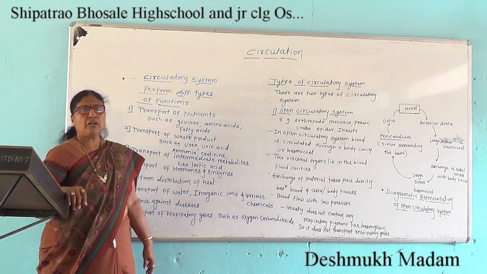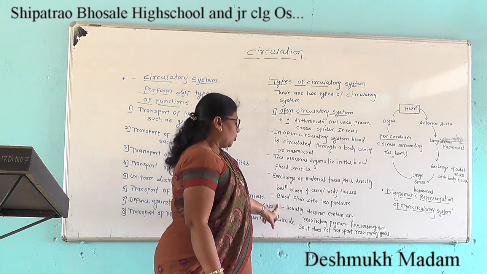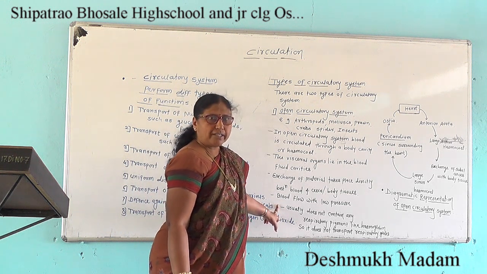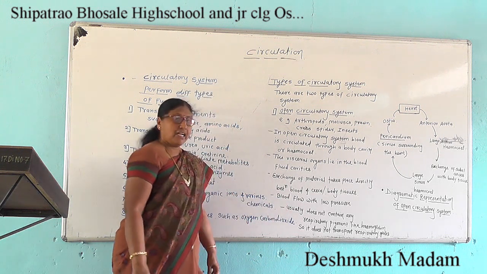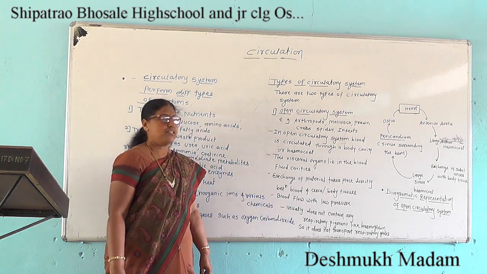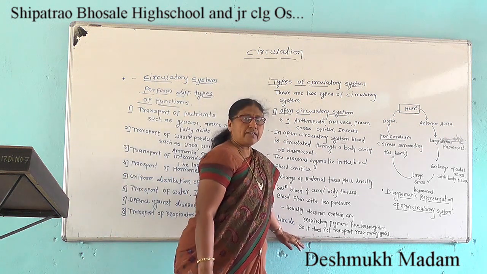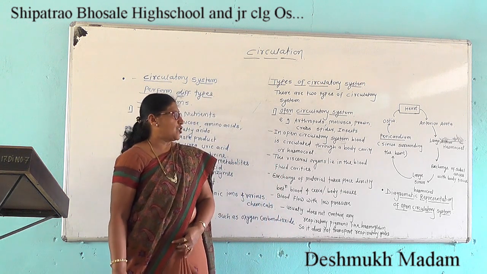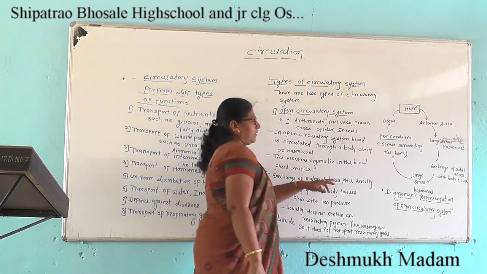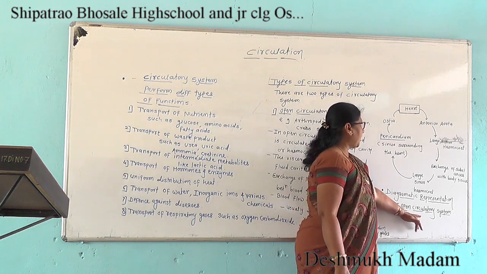Blood flows with a low pressure and usually does not contain any respiratory pigment like hemoglobin. Hence, the open circulatory system does not transport respiratory gases. See the diagrammatic representation of the open circulatory system.